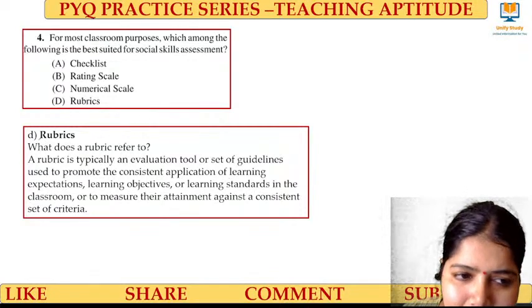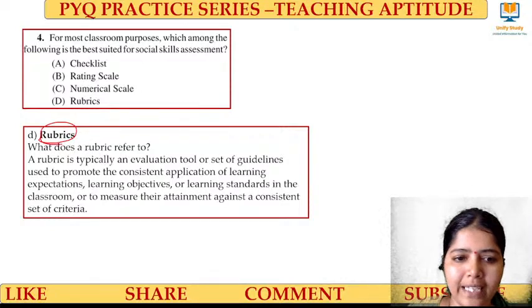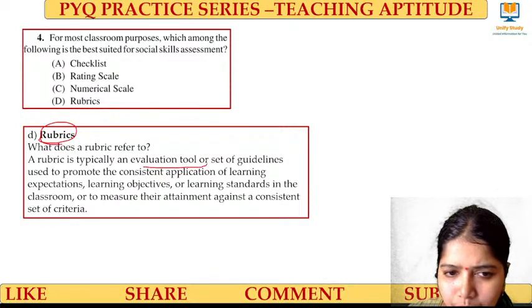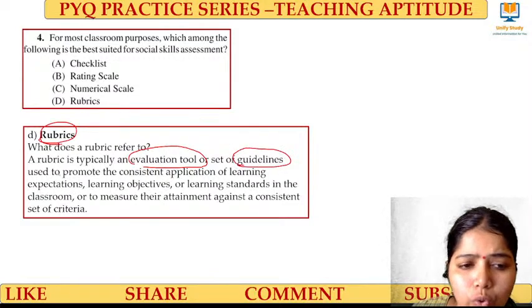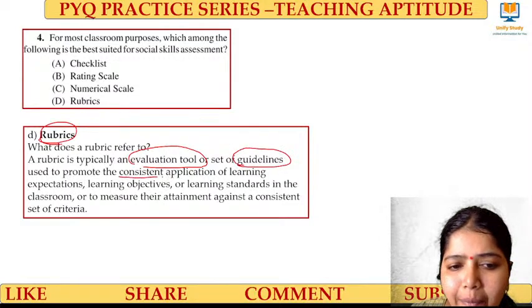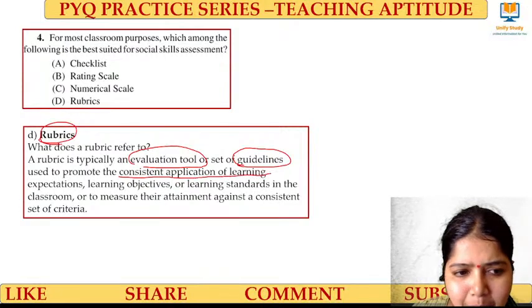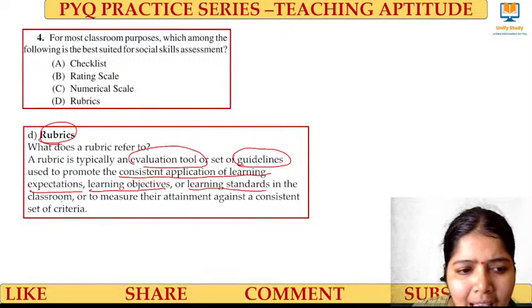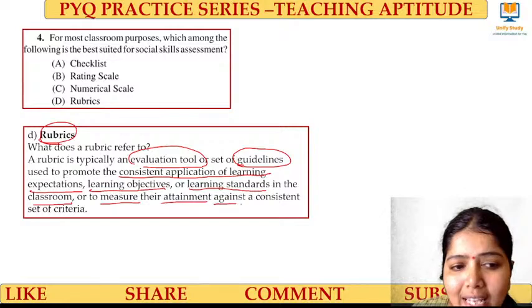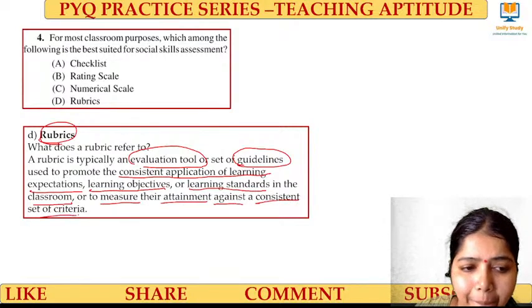What do you mean by rubrics? It is a type of evaluation tool or a set of guidelines which are used to promote the consistent application of learning expectations, learning objectives, learning standards in a classroom, or to measure their attainment against a consistent set of criteria.